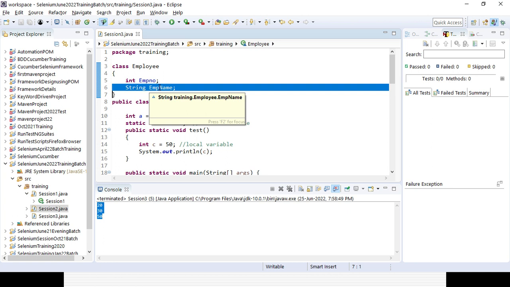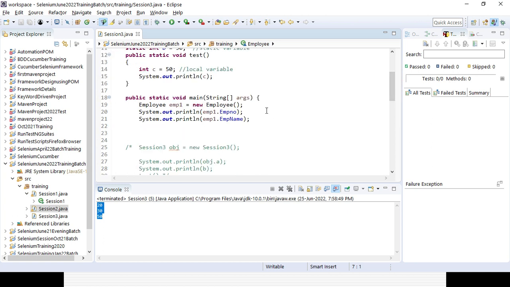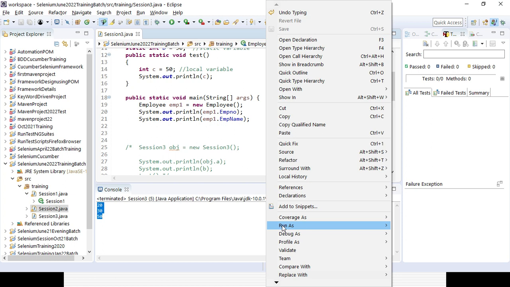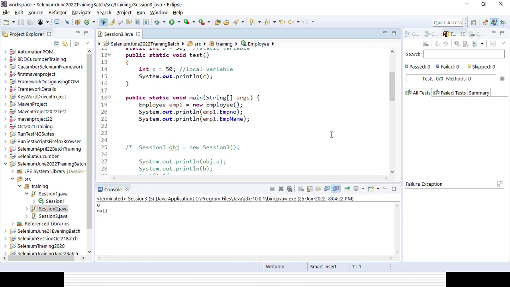The default value for integer is 0. For double it is 0.0. For string it is null. That is the reason it is printing null. So if you run it, it will try to print the default value of the data type. You can see the default value.